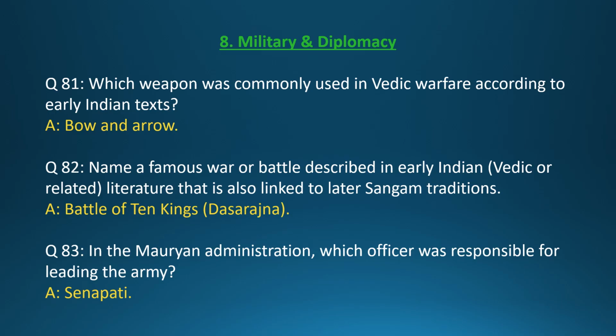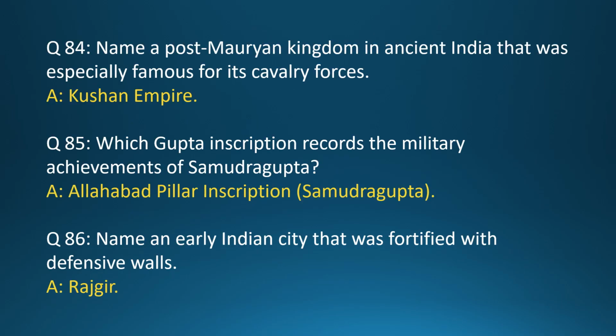Question 83. In the Mauryan administration, which officer was responsible for leading the army? Answer: Senapati. Question 84. Name a post-Mauryan kingdom in ancient India that was especially famous for its cavalry forces. Answer: Kushan Empire. Question 85. Which Gupta inscription records the military achievements of Samudragupta? Answer: Allahabad Pillar inscription, Samudragupta.